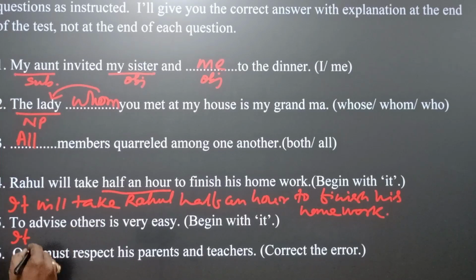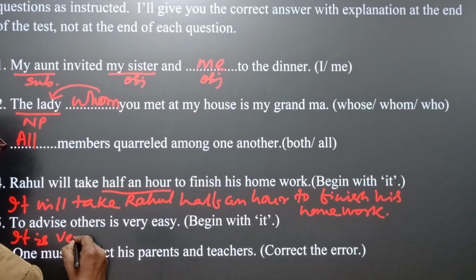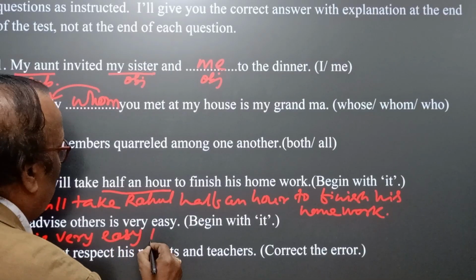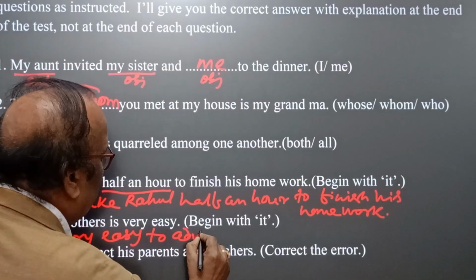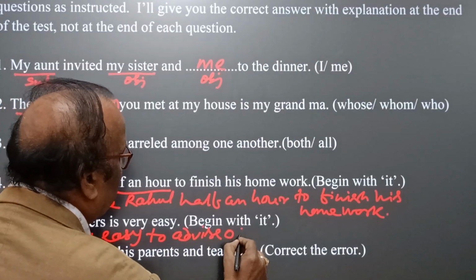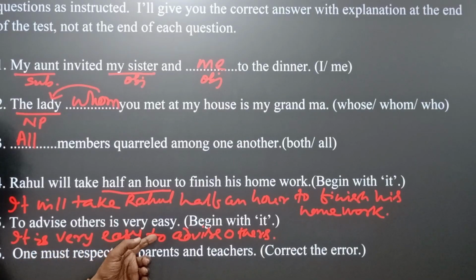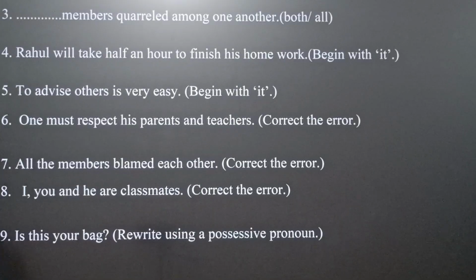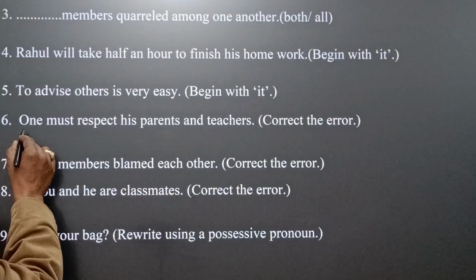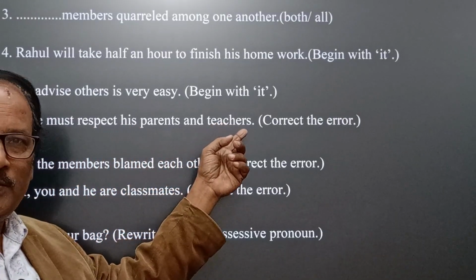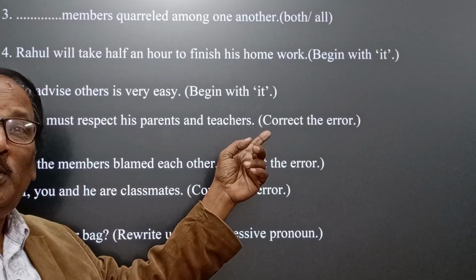Yes, it is very easy. It is very easy to advise others. Okay, so to advise others is very easy is equal to it is very easy to advise others. Question number 6. Yes, you see, one must respect his parents and teachers. Okay, this is a noble quality.